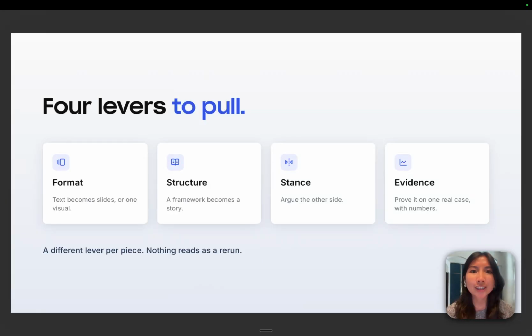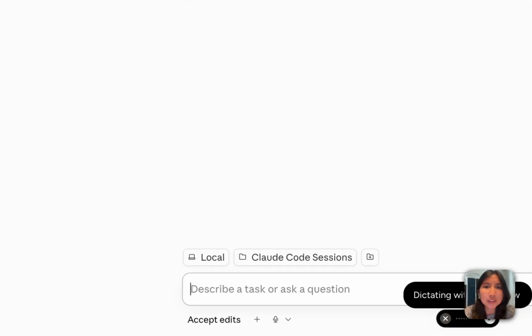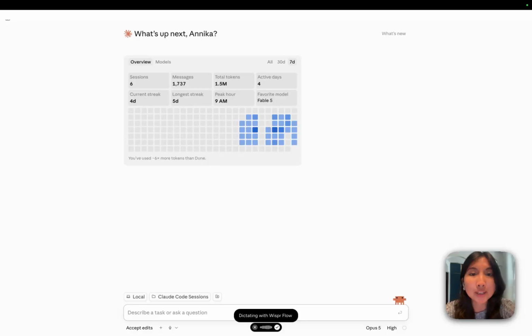So I'm going to show you the entire workflow and how all you need is one prompt. You'll find the prompt in the description below, but I'll show it to you in action right now. We're on Claude Code, and I'm going to show you the exact prompt that I would use to repurpose my posts. Use the Taplio LinkedIn MCP, find my single best performing post from the last 6 months, run the LinkedIn repurposer skill on it, strip it back to the core insight that made it work, do not reuse my original wording. From that insight, create 6 new pieces.